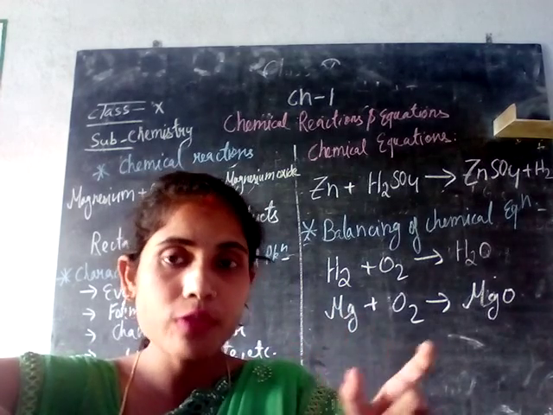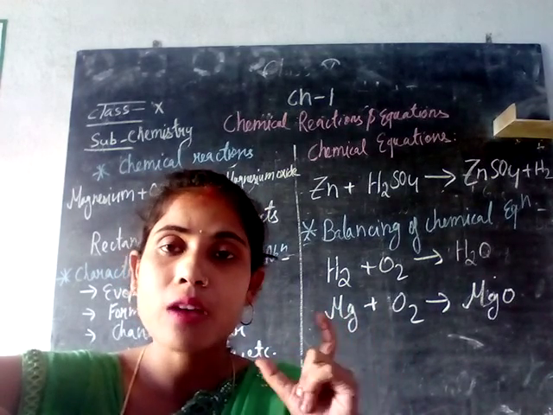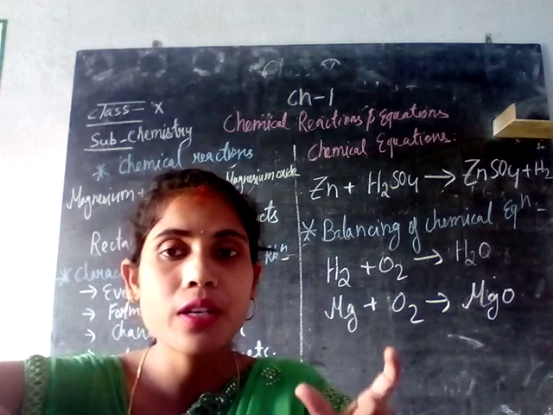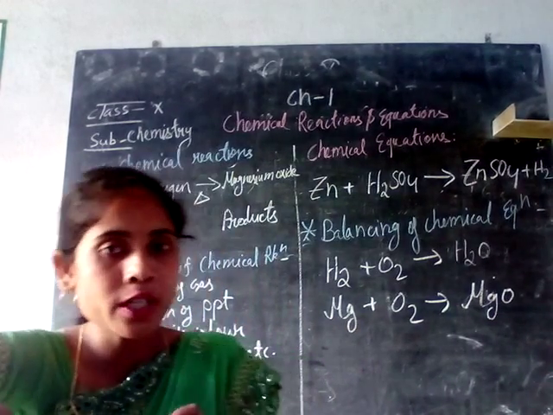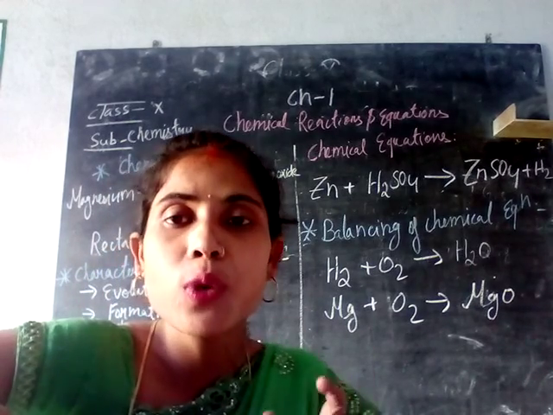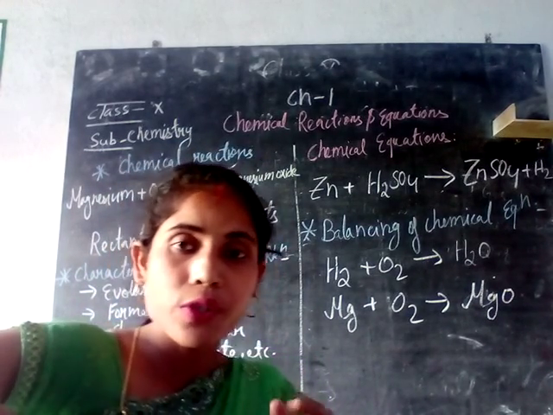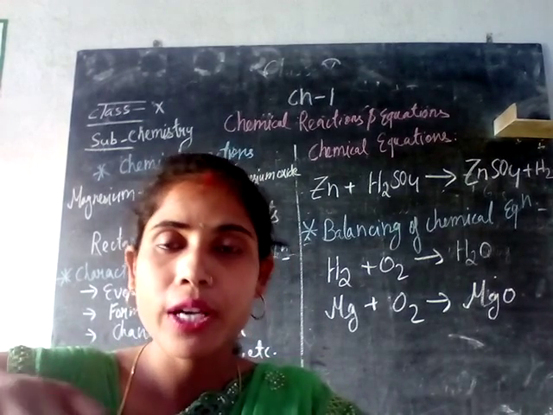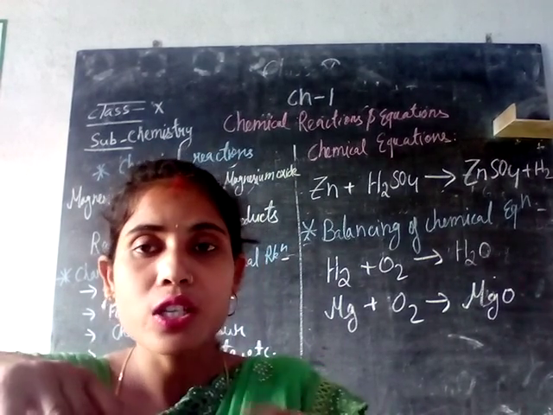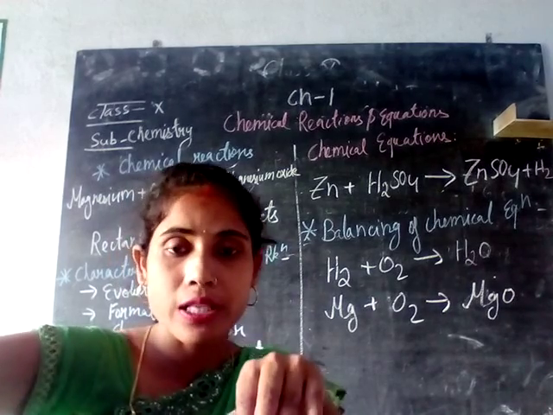So you have to know the formula of the element and the compound in order to write down the chemical reactions and their equations. That is the important term you have to remember. Without remembering, you won't be able to learn. So try to learn all the elements from 1 to 30, and then you will be able to write down all the chemical equations generally related to your board exams.